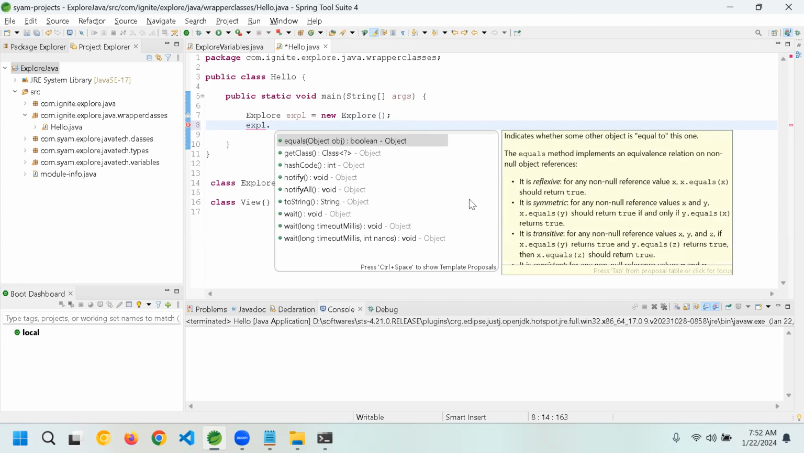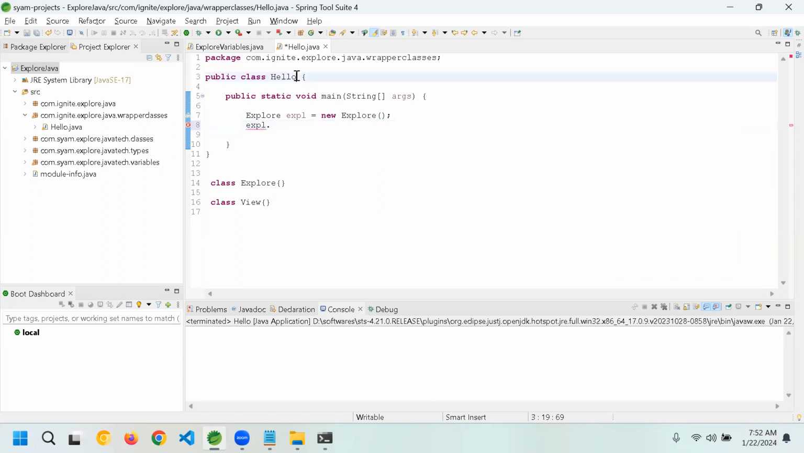Then if I give expl dot, you can see there is a bunch of methods available. Those are equals, get class, hash code, notify all, toString, wait. Do you see these? The reason is whether you specify it or not, it is extending a parent called object. Extends object. Like whether you specify you are from so and so family or not, internally you belong to a family, your family tree.